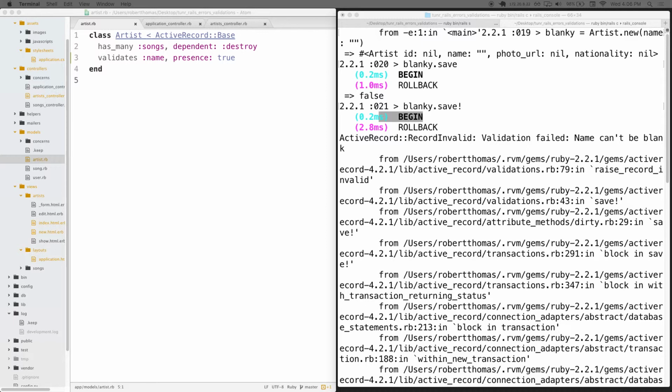Yeah, it's considered good practice to use the bang. But that said, for the rest of this class, you're not going to see me use the bang at all. I'm going to be completely bang-less. Really, the bang is a lot more important not in Rails. It's a lot more important in Sinatra, where you don't have all this stuff helping you out.